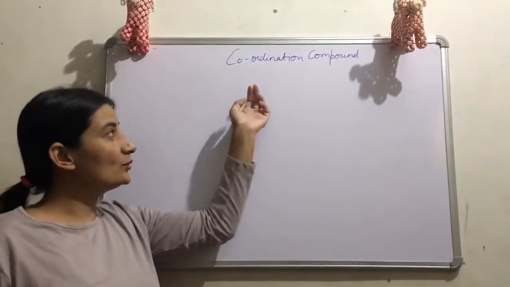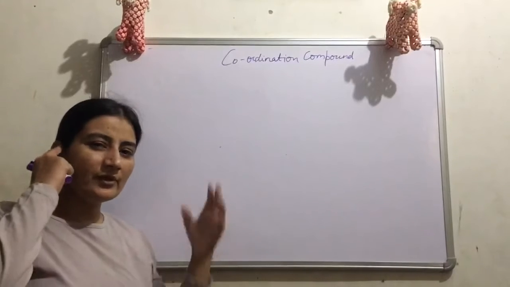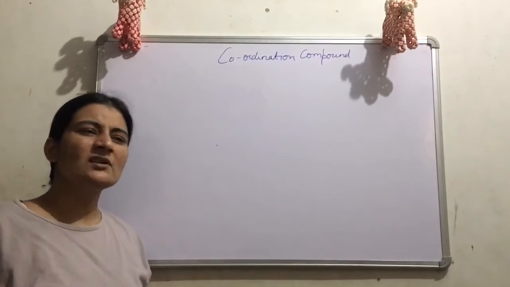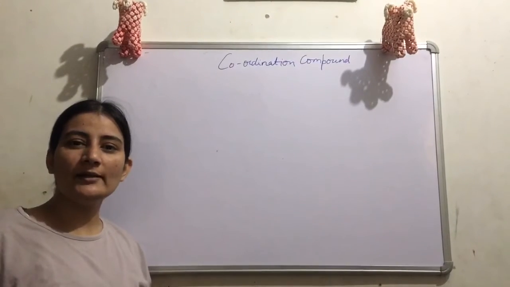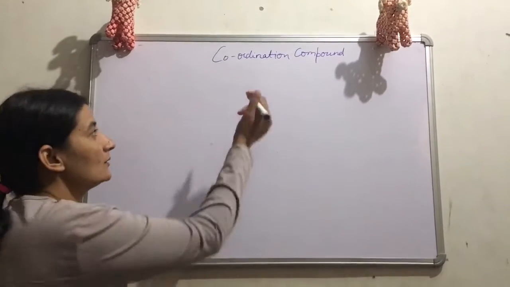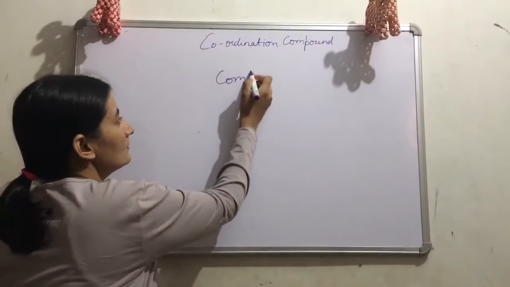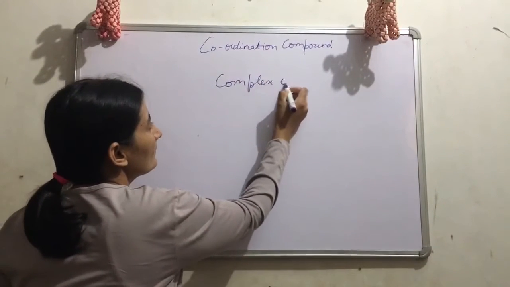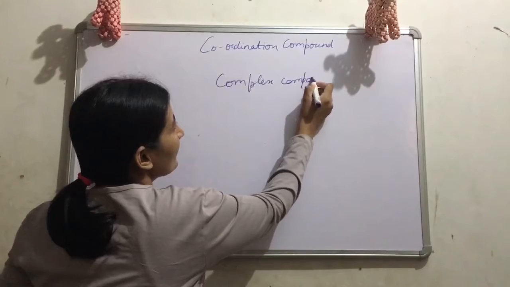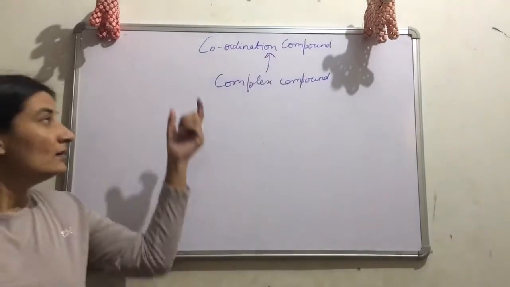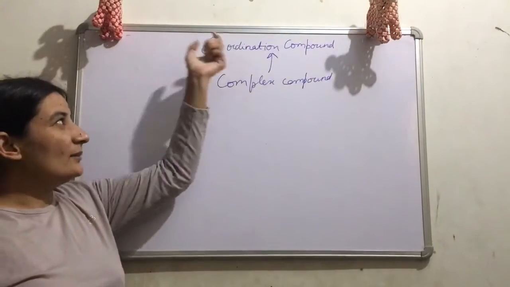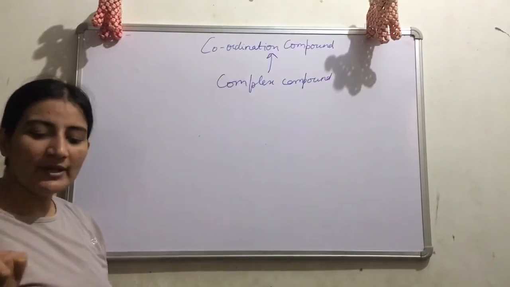Next chapter is coordination compounds. Before discussing coordination compounds, we already discussed in d-block elements that most of the d-block elements form complex compounds. These complex compounds are now known as coordination compounds. What are the basic examples of coordination compounds from daily life?